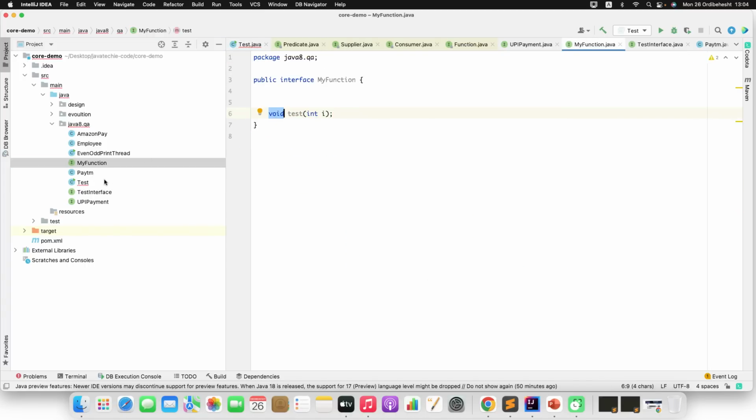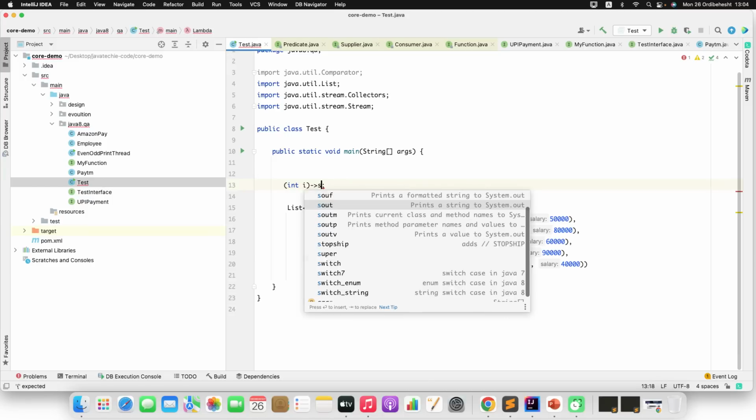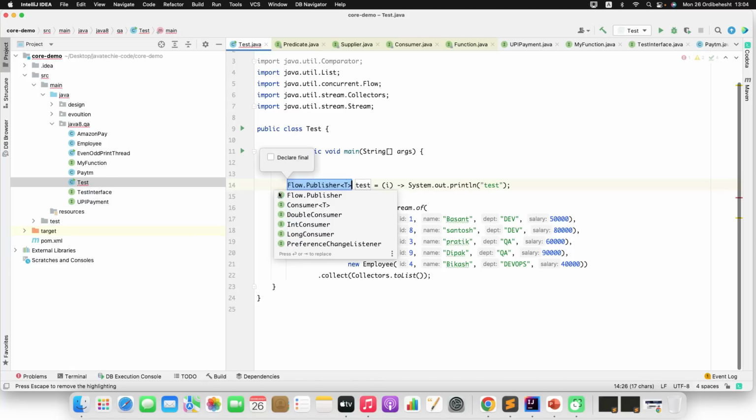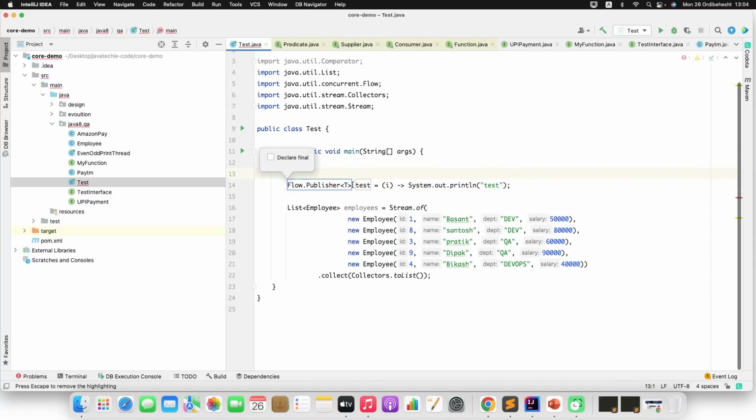So you can simply print something, like test. Also, if you are using a Lambda, you need not define the data type of your input. Now we can define our interface name, which is MyFunction.